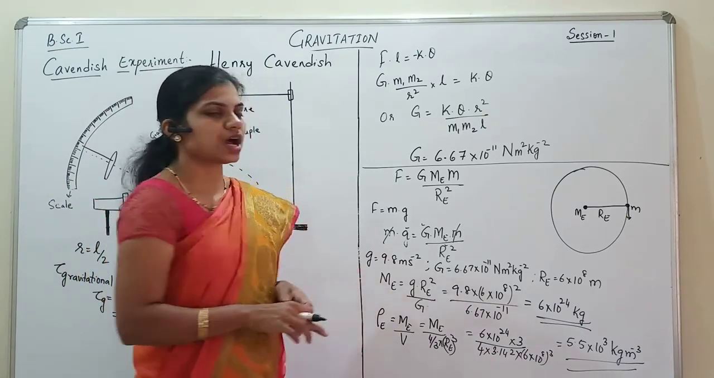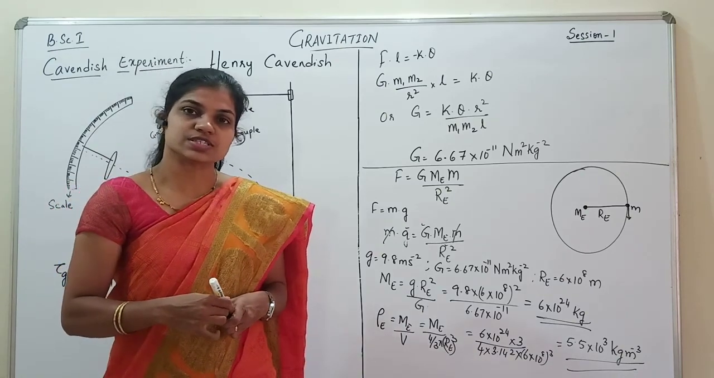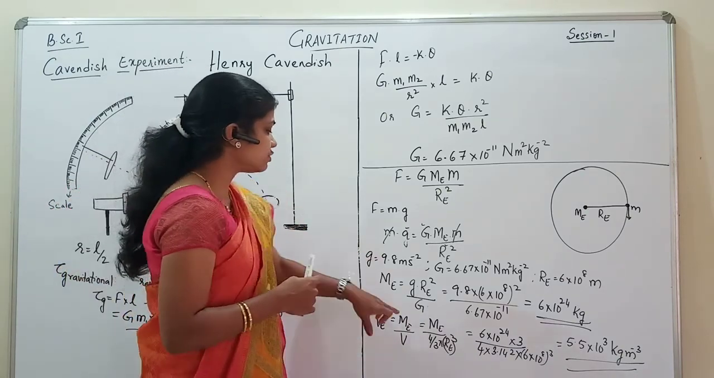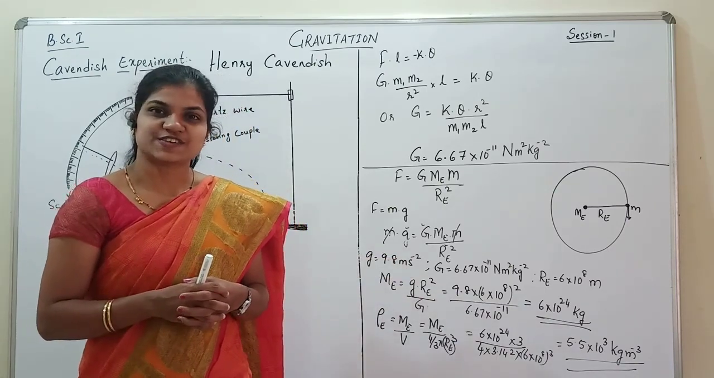So this is how Cavendish determined the value of the gravitational constant. He determined the value of the mass of the earth. He also determined the value of the density of the earth.